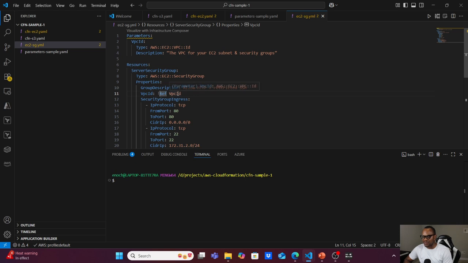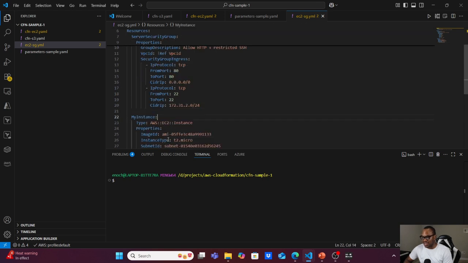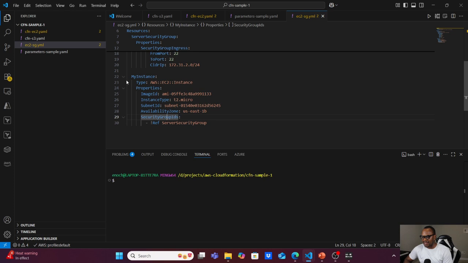I reference the VPC ID. I allow port 80 for ingress from anywhere, and allow port 22 from my CIDR, which is the CIDR for this subnet. And my instance, I'm creating an instance. I gave the properties of the instance an AMI ID, the instance type, default subnet, and I'm choosing US East 1. This is why it's making that change.